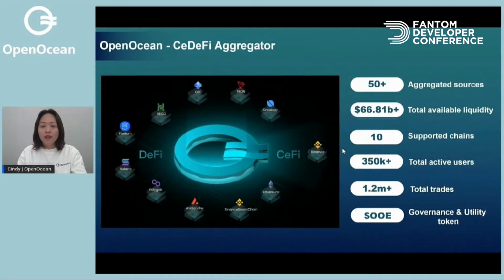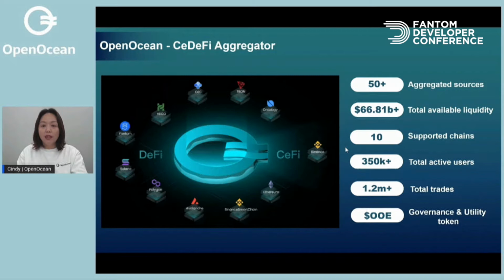OpenOcean has aggregated over 10 public networks, as well as the centralized exchange Binance. We have aggregated more than 50 exchanges, including decentralized exchanges across 10 public networks and Binance. The total available liquidity on OpenOcean has surpassed 66 billion.